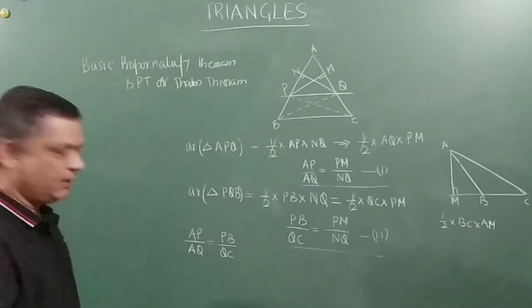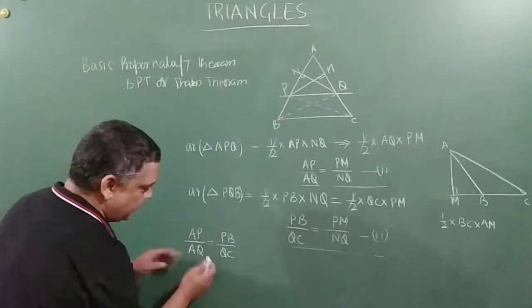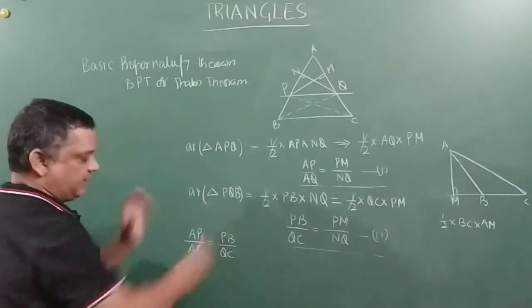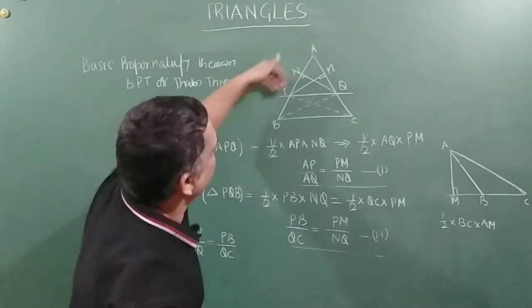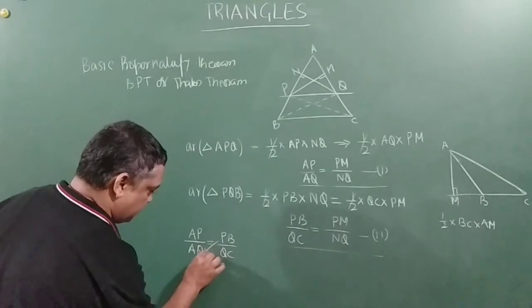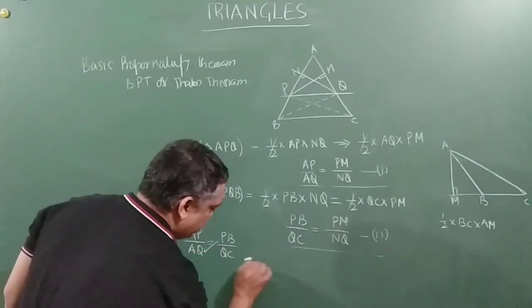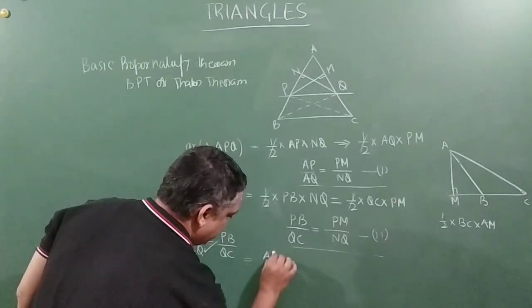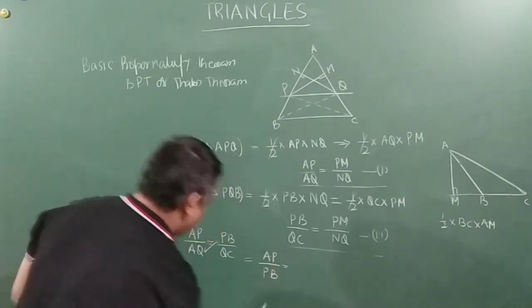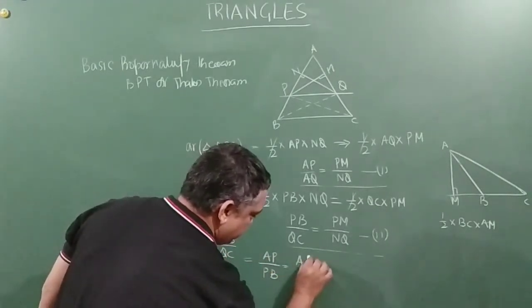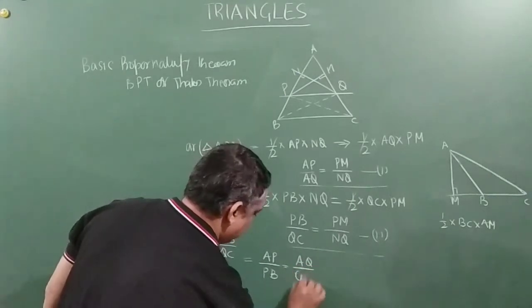Right? Now what happens, friends? We will shuffle this a little, because we wanted to find AP by PB. So I will bring this down and this up. So this becomes AP by PB is equal to AQ by QC.